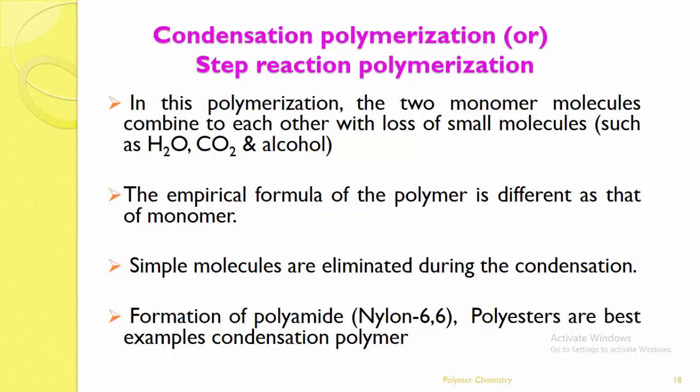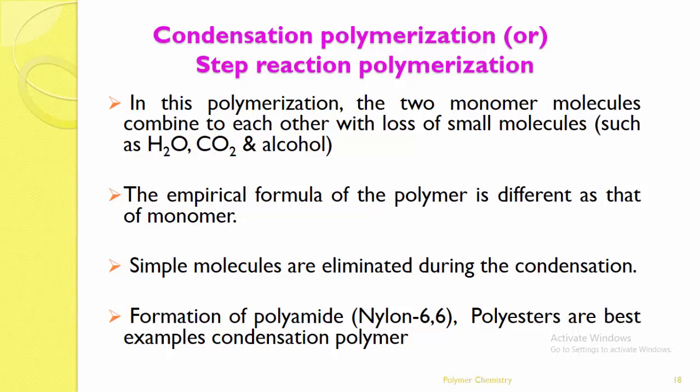Here the empirical formula of the polymer is different from that of the monomer, because when initially two monomers are combined, they form with a loss of some small molecules such as water, CO2, alcohol, etc. Some small molecules are eliminated. But the next time, this intermediate plus one more monomer is there for combination of the two molecules for the condensation process. Therefore, in this case, the empirical formula of the polymer may not be the same as that of the monomer, because they are different. So the empirical formula of this polymer is different from that of the monomer.